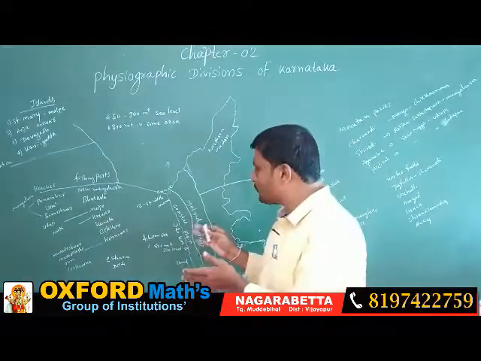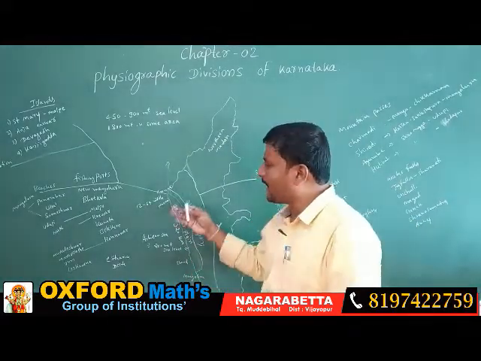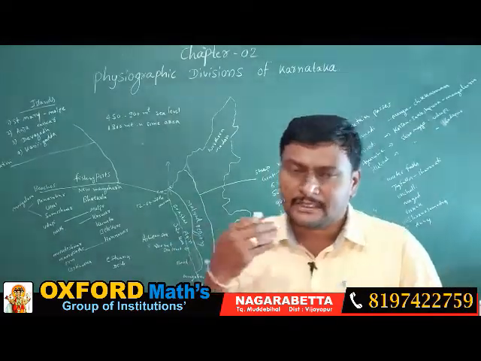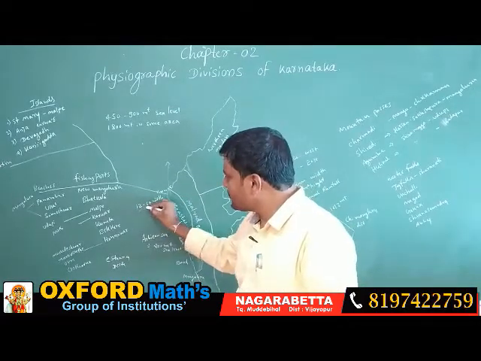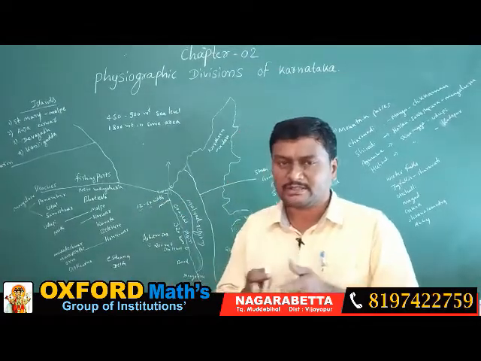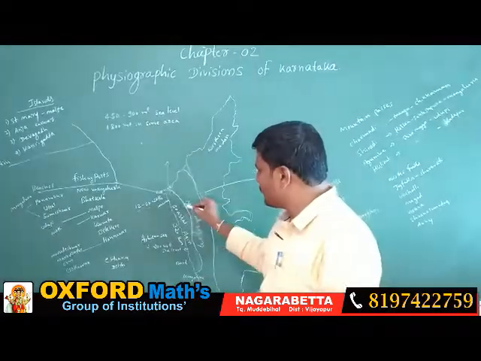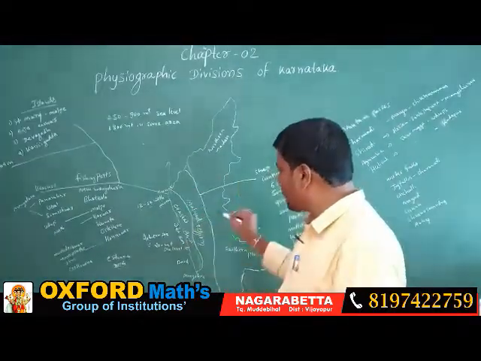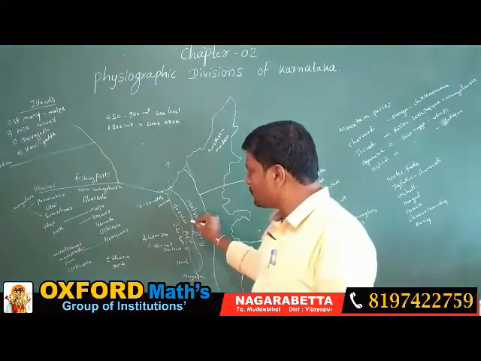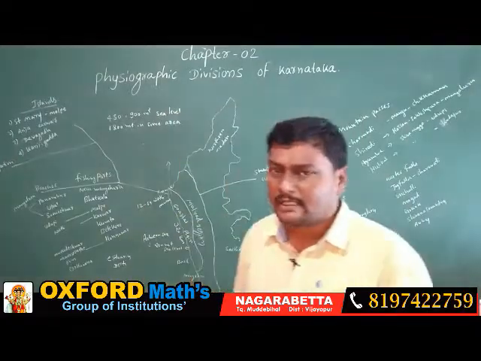The width of the coastline area is broad in the south and narrow towards the north. Its width is 12 to 64 kilometers. Width means, in Kannada, agala. This is the kind of information we are going to get, and along with that, we are also going to see some other important features of the coastline areas.